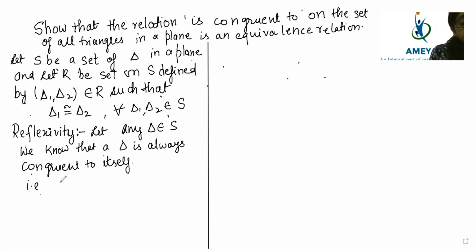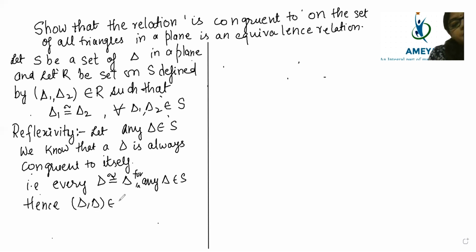That is, every triangle is congruent to itself, yes or no? Every triangle is congruent to itself, for any triangle belonging to S. Hence, this triangle is related to itself in the relation.